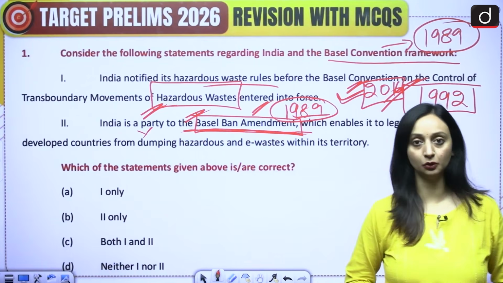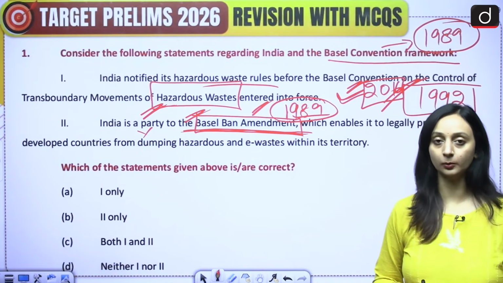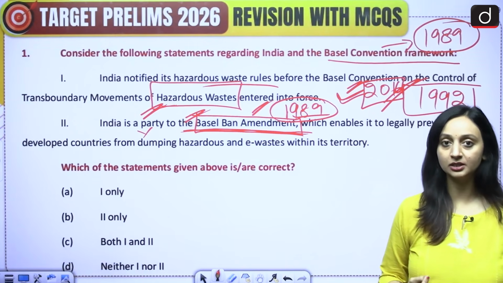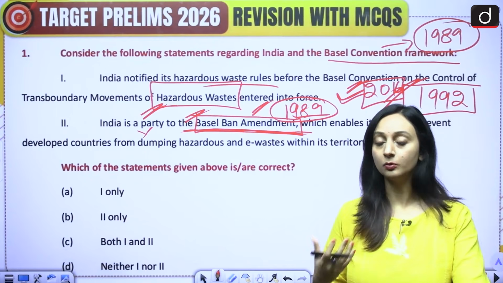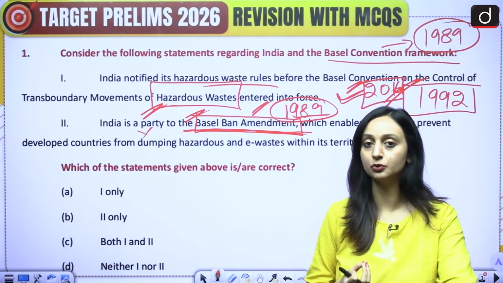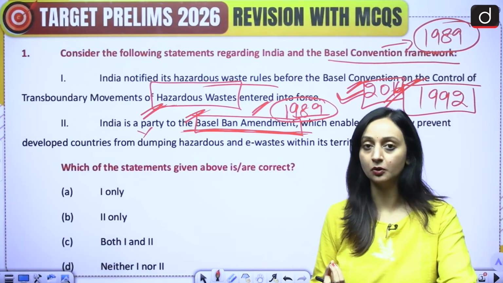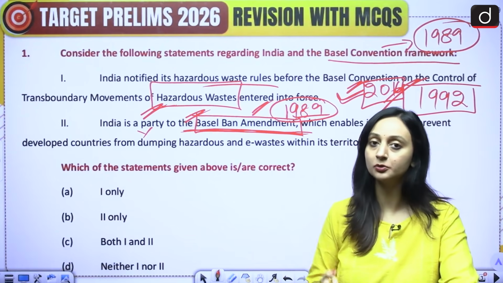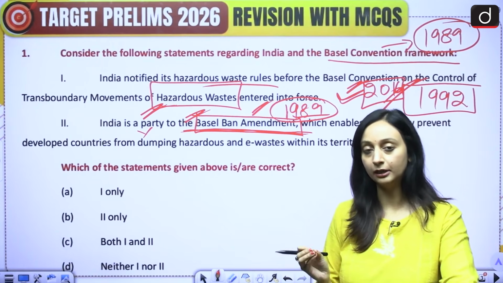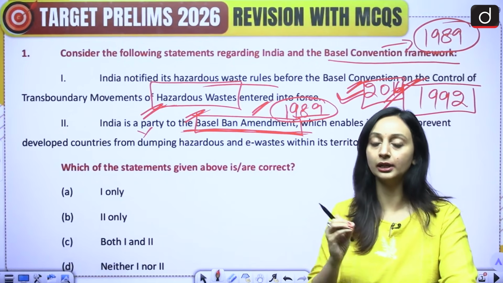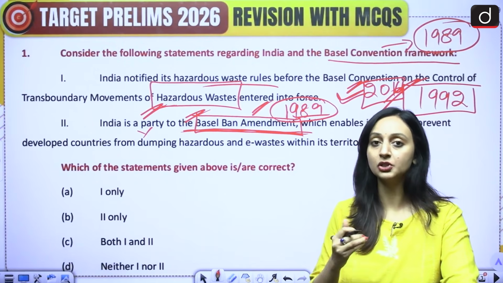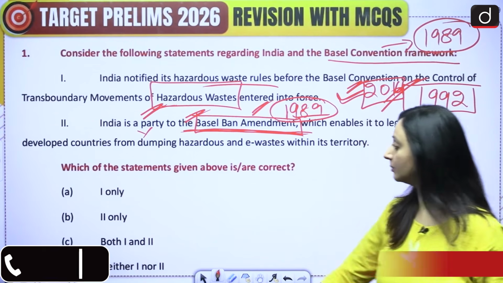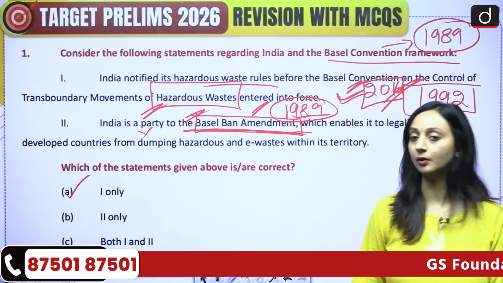Complete prohibition, complete ban, no. India believes in strict regulation. India is following that, but not a complete ban, because then we also have a recycle industry. We also have an e-waste industry. So whatever waste is coming to India, not all waste is completely to be discarded. Some things can be used for recycling, and different things can be generated out of it. So economic loss is going to be there. Then because of this, the recycling industry will suffer. So a lot of jobs will also be lost. So India is not in the favor of a complete ban, though it is in the favor of a strict regulation or strict enforcement and overseeing that no such hazardous waste are simply dumped without the consent of the developing nation. Okay, so statement 1 is correct, statement 2 is incorrect. So the correct answer is option A, 1 only.